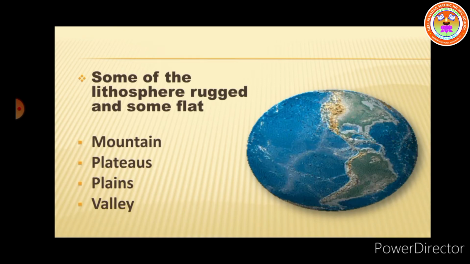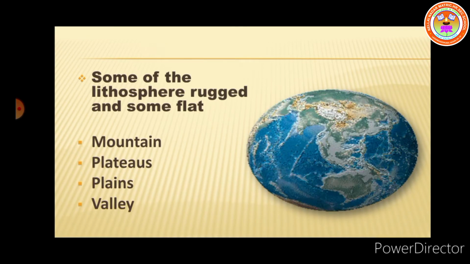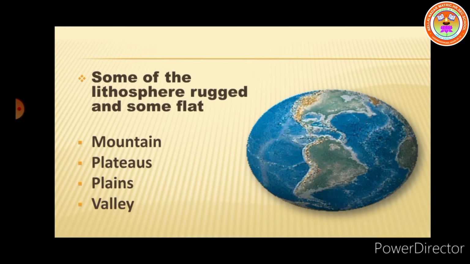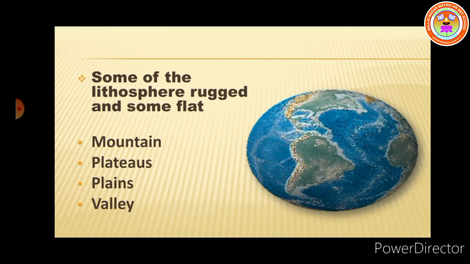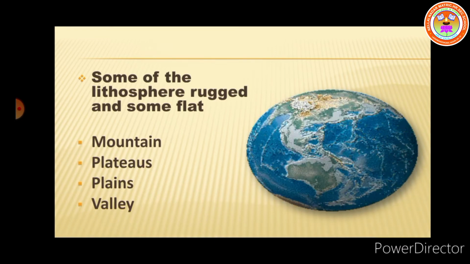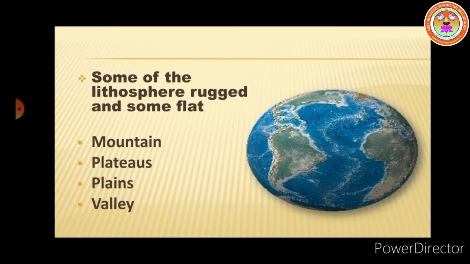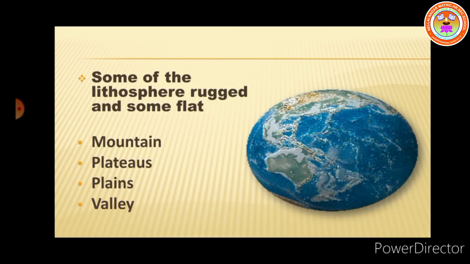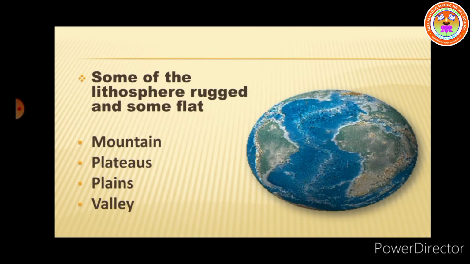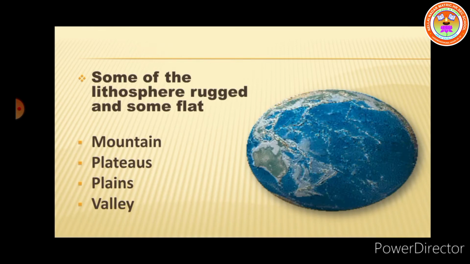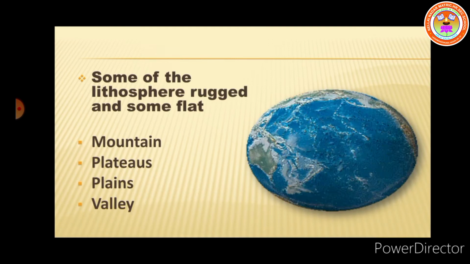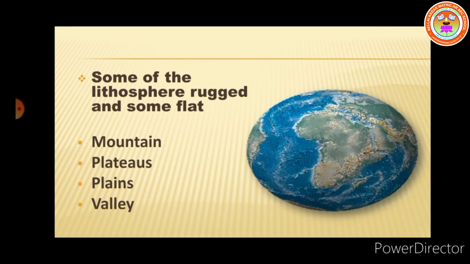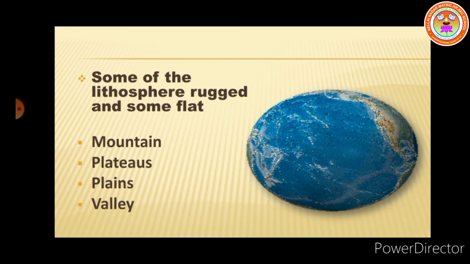Let me tell you, what do you mean by landform? Land is not plain. It has many different forms known as landforms. Each type of landform is defined by shape, size, location, and what it is made up of. 71% of the earth is covered by water. The remaining 29% of the earth has different landforms.